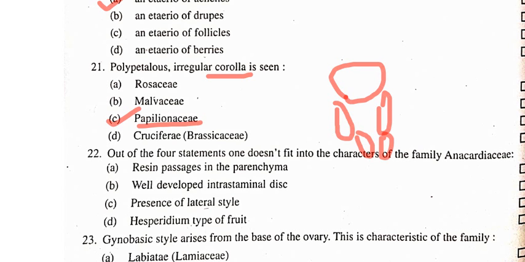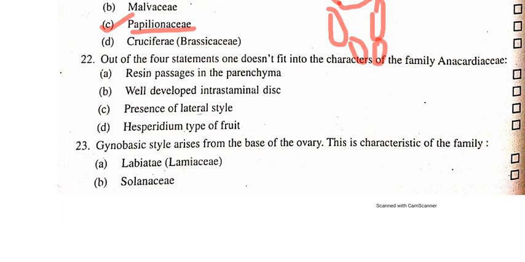Now, next question. Out of the 4 statements, one doesn't fit into the characters of the family Anacardiaceae. I'm reading the options. Option A, resin passages in the parenchyma. Option B, well developed intrastaminal disc. Option C, presence of lateral style. And option D, Hesperidium type of fruit.